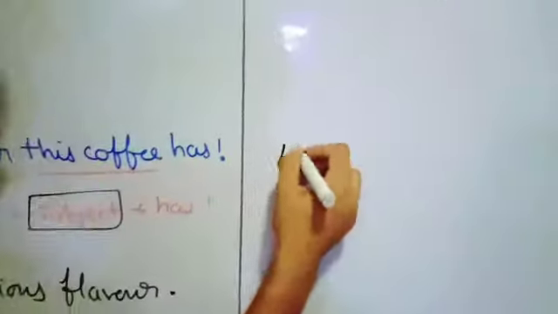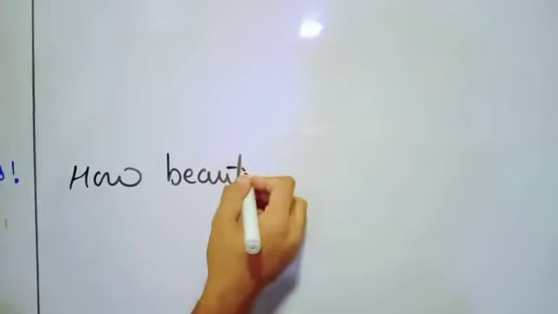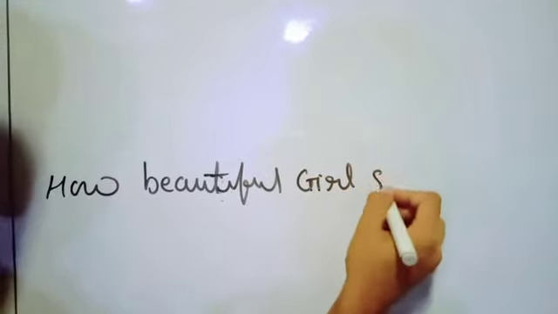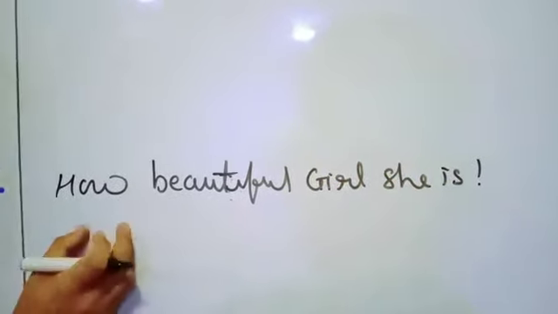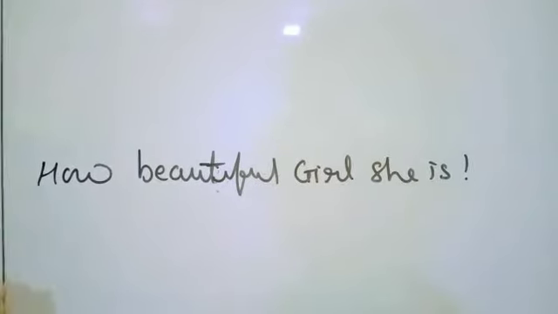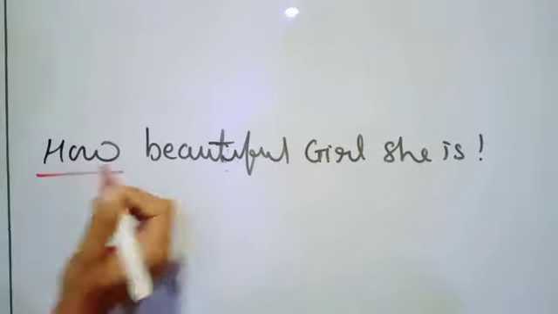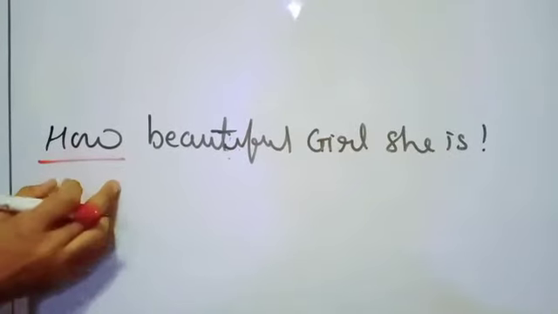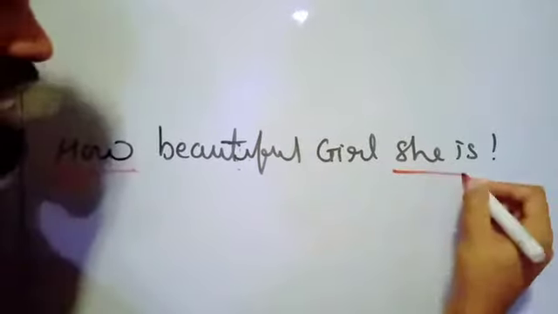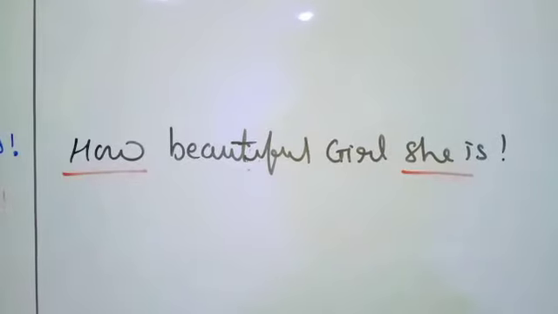How beautiful a girl she is! Now this is an exclamatory sentence. We have to change that into the assertive sentence. This begins with how. So as the first step, we are going to remove this how, and we have to start the sentence with the subject, that is she. So let's see, change that into the assertive sentence.